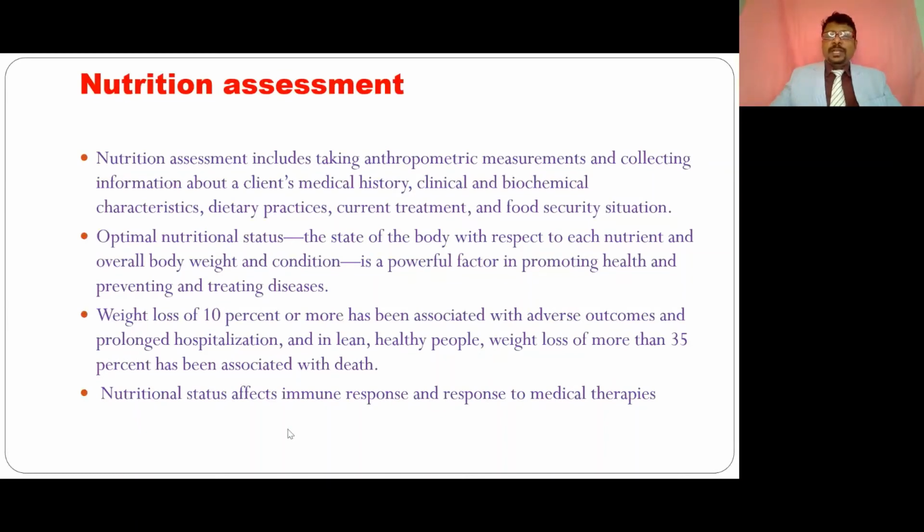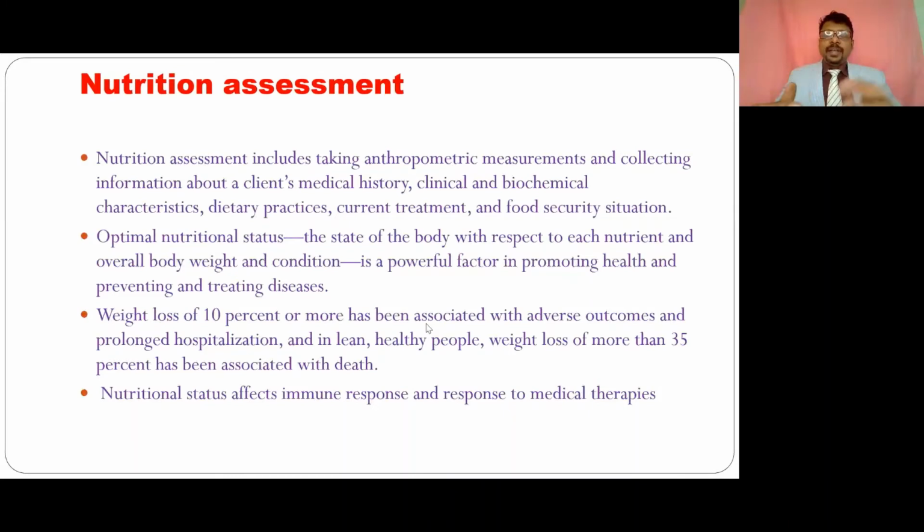And also we have to check the nutritional assessment. Nutritional assessment is also very, very important during the diagnosis of a person's health status. This nutritional assessment includes taking anthropometric measurements and collecting information about the client's medical history, clinical and also biochemical characteristics, dietary practice, and current treatment and food security situations.